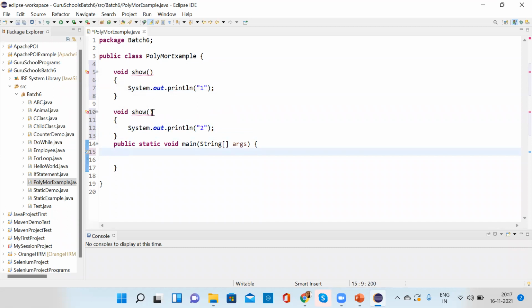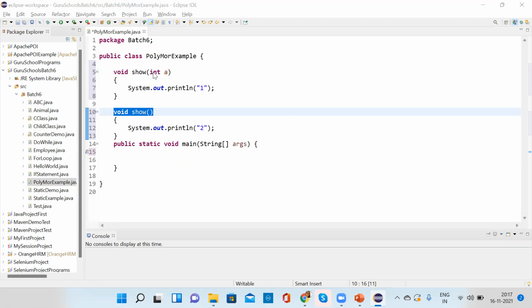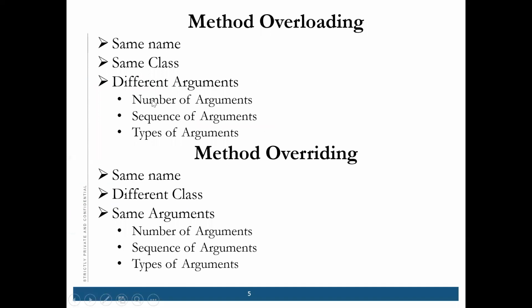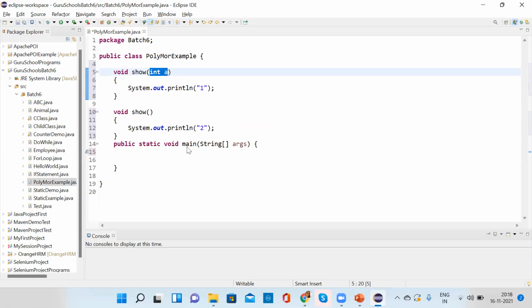We have to change the parameters. What we want is to differentiate it, right? So if we write integer a here, then this error will be gone. Why? Because now it has a different parameter. So that's what I wanted to say, that the number of arguments should be different. This is an argument. Okay, this is what we are passing as a parameter, these are arguments.